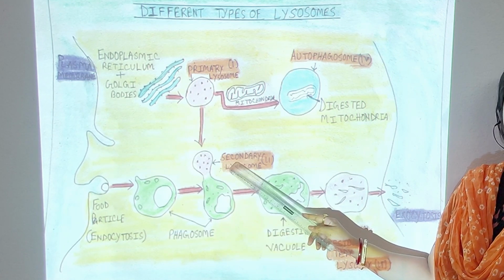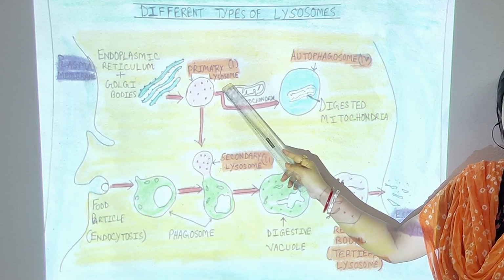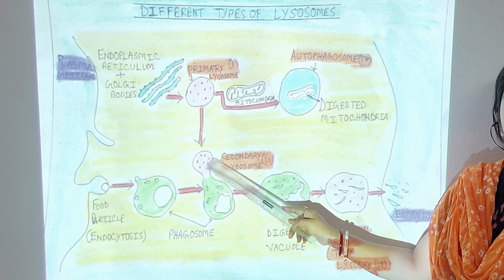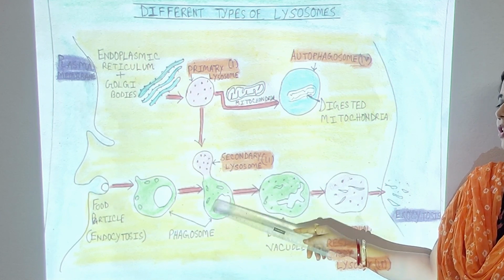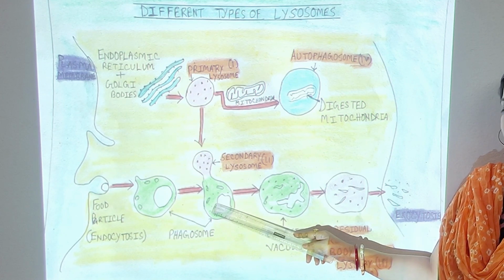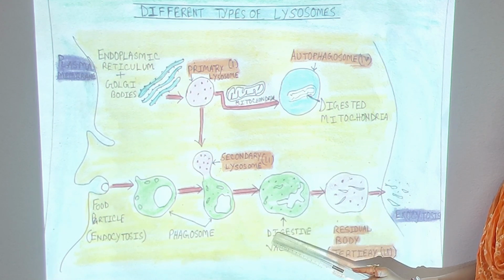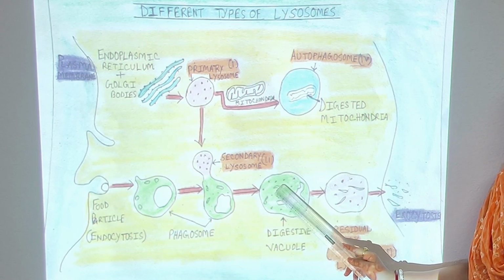Now the phagosomes attach to the primary lysosome, and when the primary lysosome gets attached to the phagosomes, they are called secondary lysosomes, because the inactive hydrolytic enzyme of the primary lysosome then changes into the active hydrolytic enzyme, and they help in the breaking down of the food materials. As a result, the digestive vacuoles contain the digested food materials.